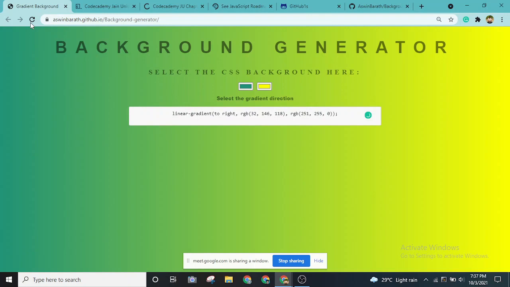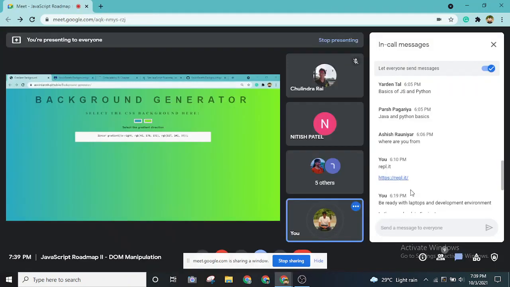Whenever you learn JavaScript basics and DOM manipulation, and after that you learn a framework, that's when you will understand whatever is happening behind the screen. Even without looking at the internal workings, you will understand it conceptually: this is what is happening in this particular part of the code.